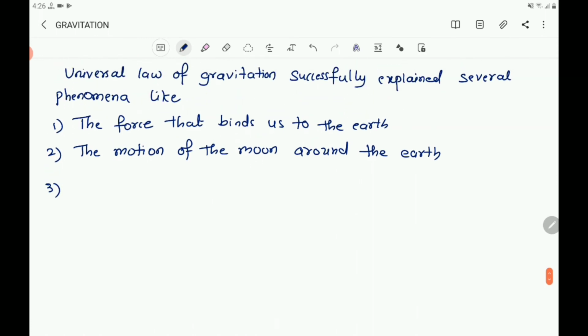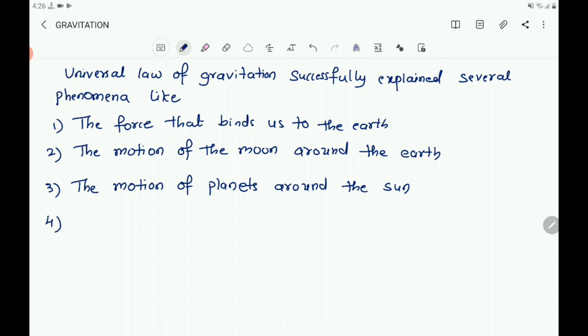Third, you write the motion of planets around the sun. Fourth one, the tides due to the moon and the sun.